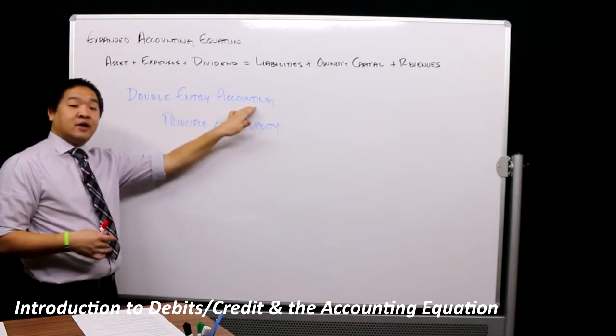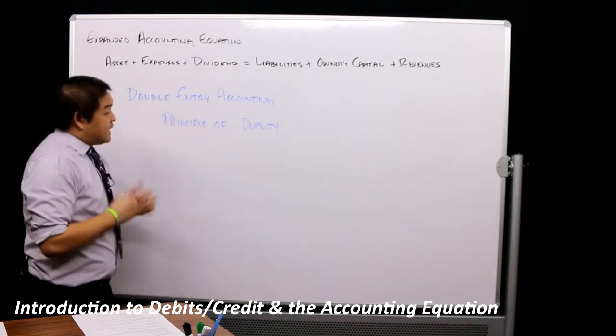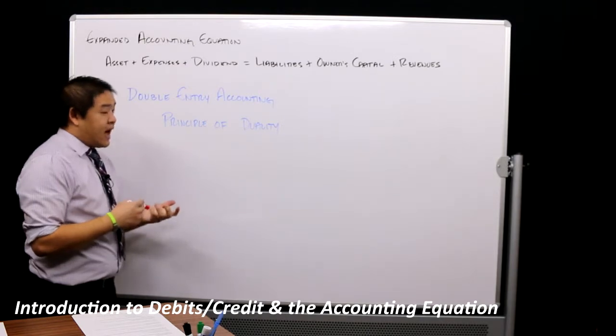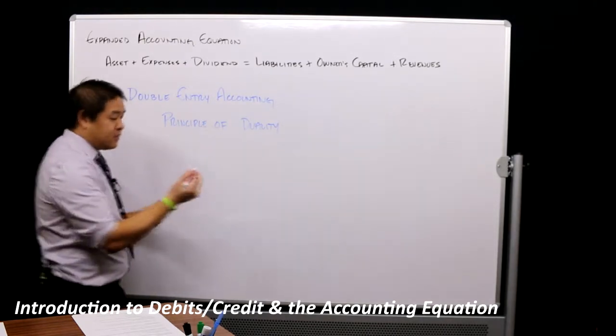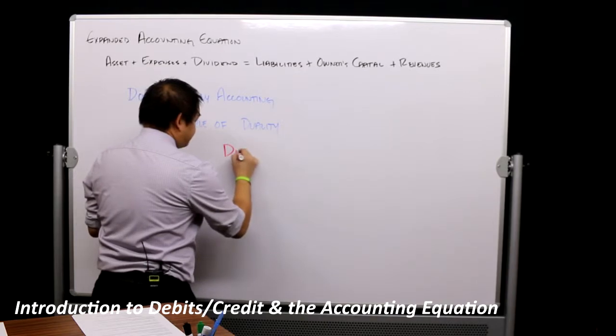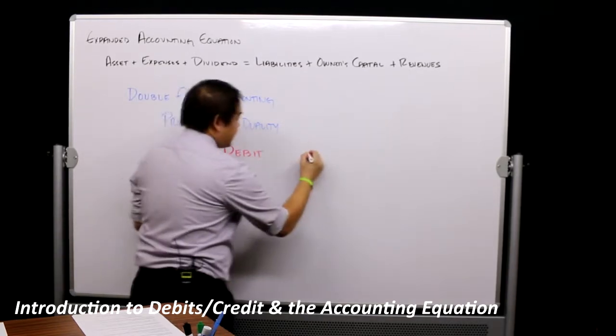in our accounting books. Now in accounting we have duality, and that duality comes in the form of what we call debit and credit.